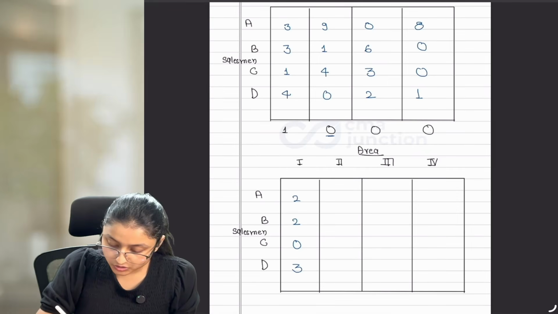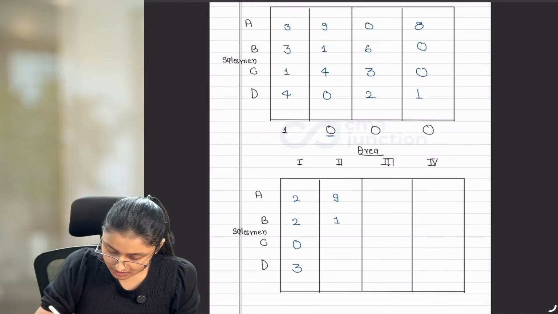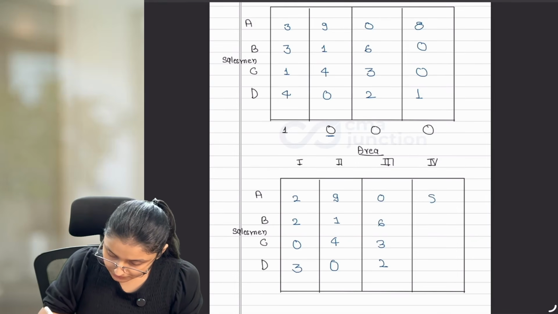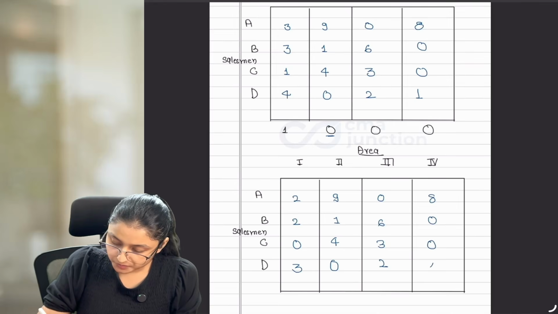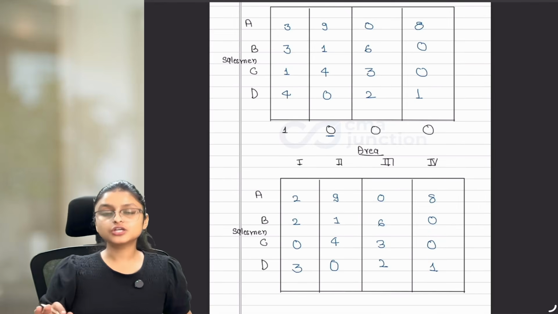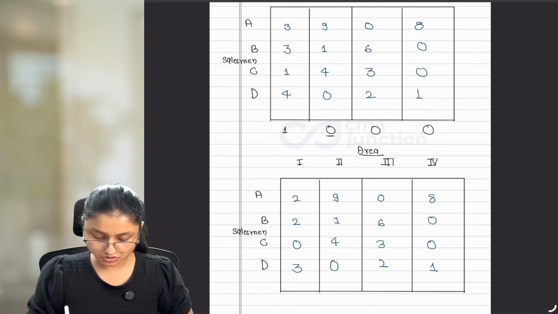And then we have 0, that means every value will remain as it is, no changes in it. Next again we have 0, again we have 0. The purpose of row and column operation is to get 0 in every row and every column. At least one 0 should be there.